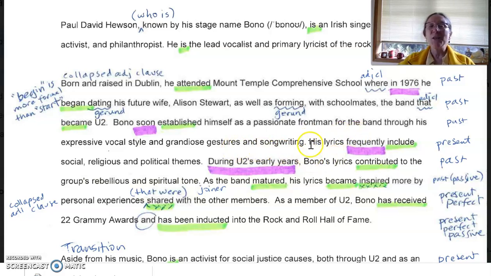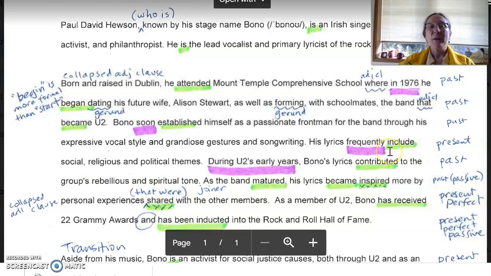Alrighty, speaking of changing in time, here's the word frequently. And you know from our textbook that frequently is used for the present tense. It talks about something that happens over and over. It's a habit, so present tense works well. And we've switched from past to present. His lyrics frequently include. All right, there's the verb, include.